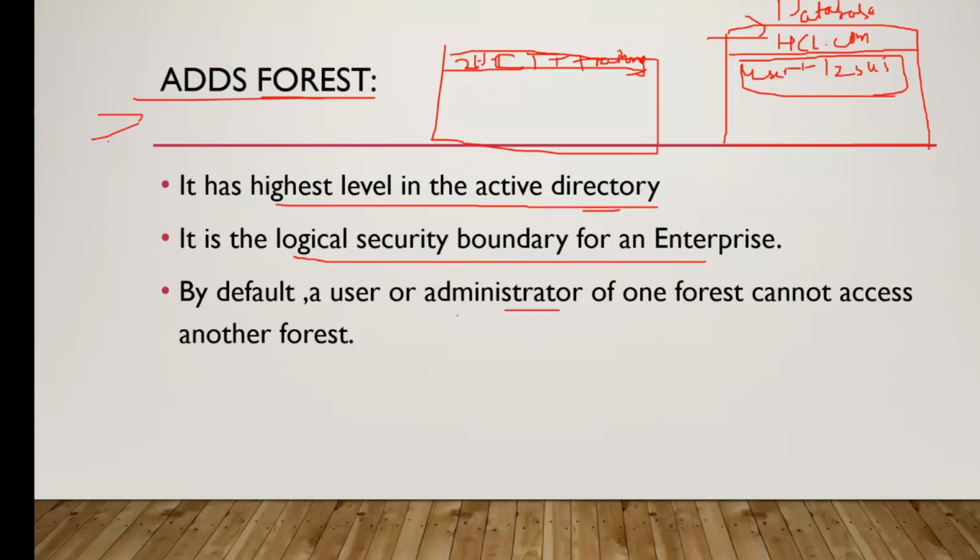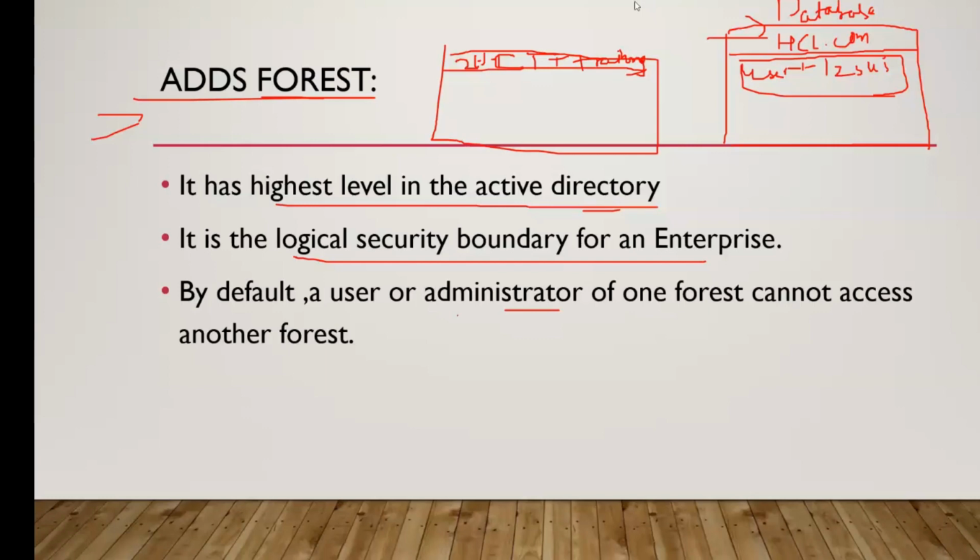Now let's see how we can install this ADDS on the server, how we can configure it, how we can create this forest and domain name, and then how we can connect with the client. Before that, let me know, is everything clear? What is the meaning of ADDS, server, forest? Yes, sir. Okay, perfect. Now let's go to our machine.